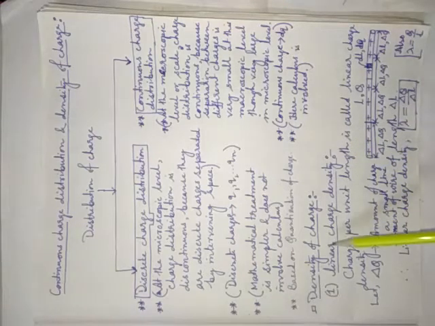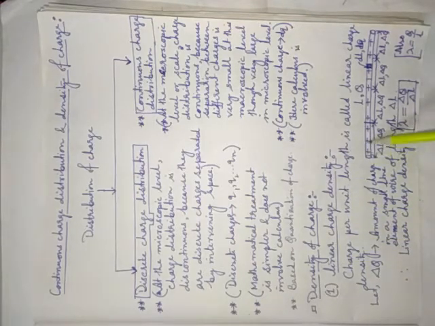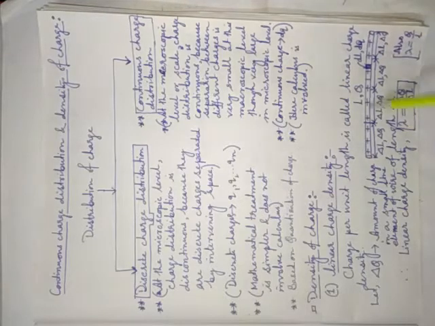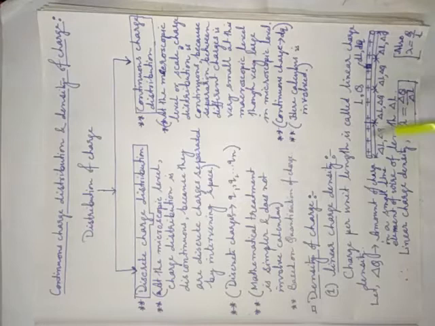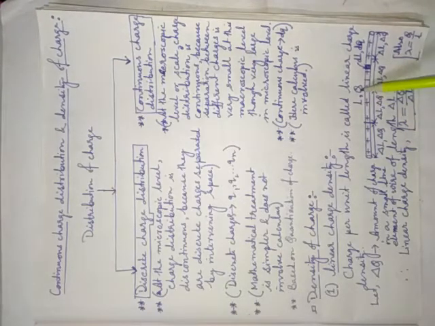Suppose you see here, what is linear charge density? Suppose this is a wire, a conductor, and suppose it is positively charged. Now see, the length of the wire is suppose L, and the net charge, the total charge, is capital Q.